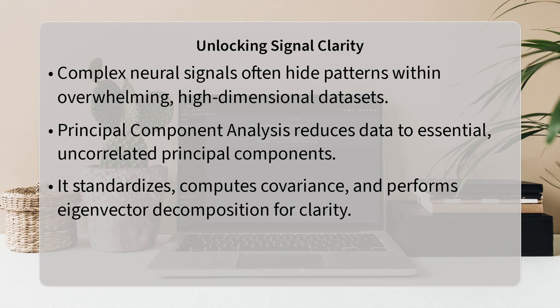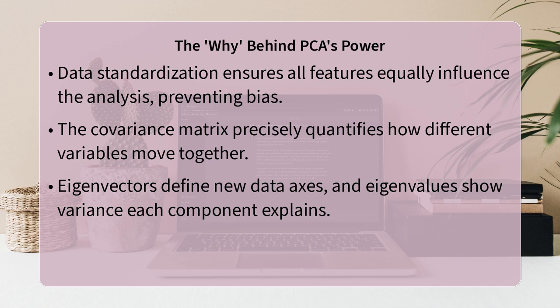Principal component analysis, or PCA, offers a powerful solution by systematically transforming this high-dimensional data into a smaller, more manageable set of uncorrelated variables known as principal components. The core steps involve standardizing your data, computing the covariance matrix, performing eigenvector and eigenvalue decomposition, constructing a feature vector, and finally, projecting your original data onto these new dimensions. These steps are crucial because they allow us to effectively distill the most significant information from noisy or complex signals.